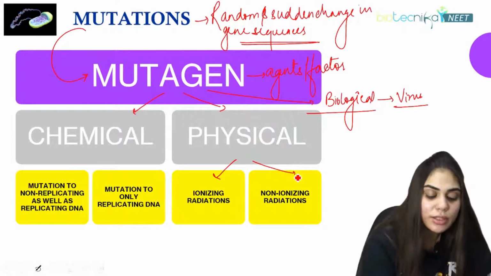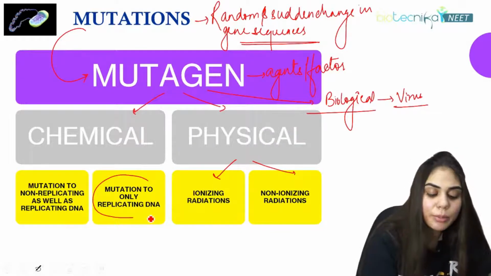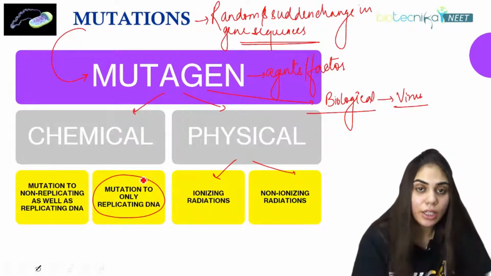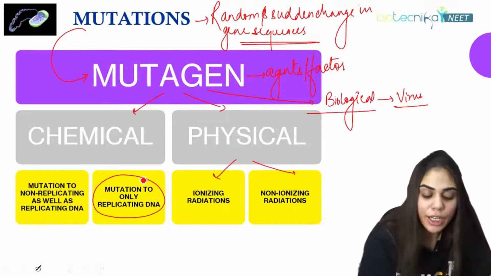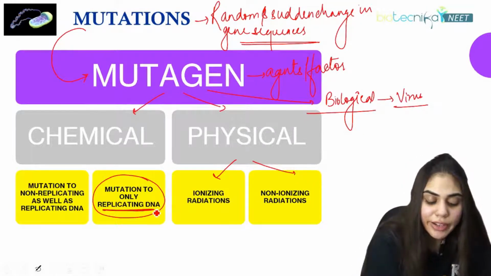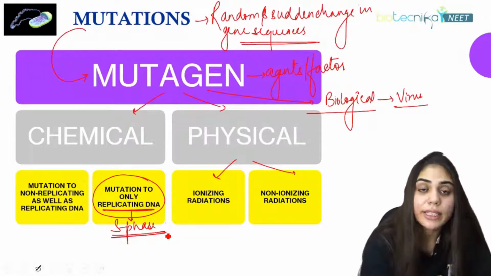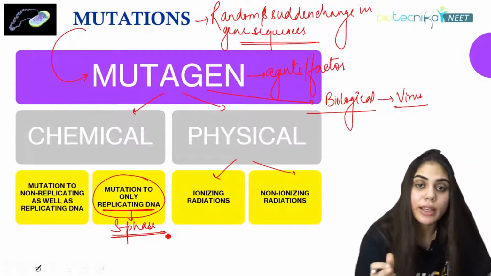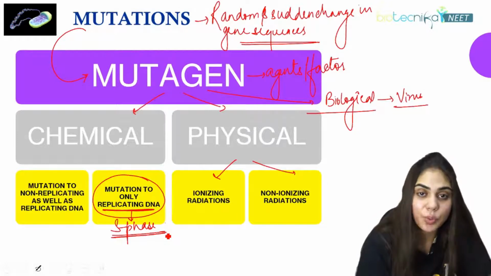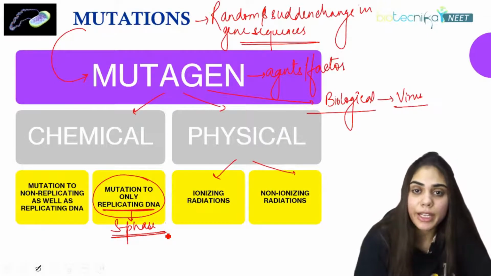Chemical mutagens can only cause a mutation in replicating DNA. Now what is this replicating DNA? If the mutagen is affecting the S phase of DNA synthesis, that is what is called replicating DNA, because this is the phase where DNA replication happens, where the exact copy of the DNA is made.